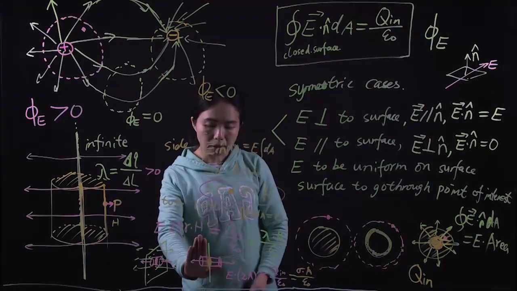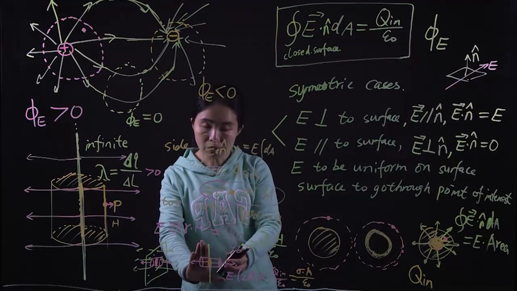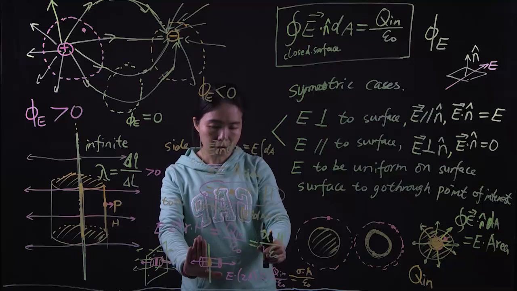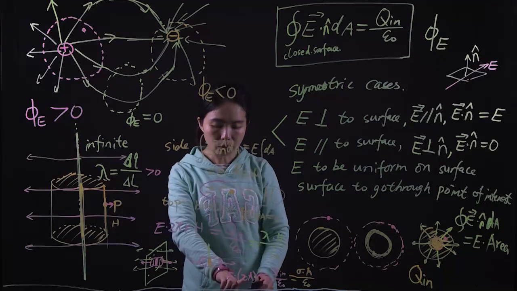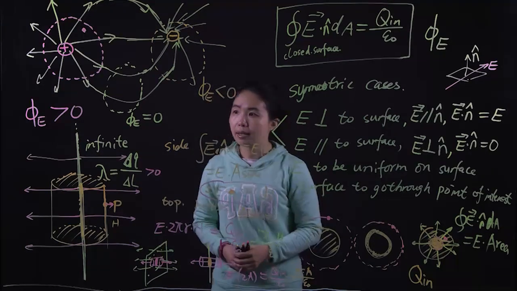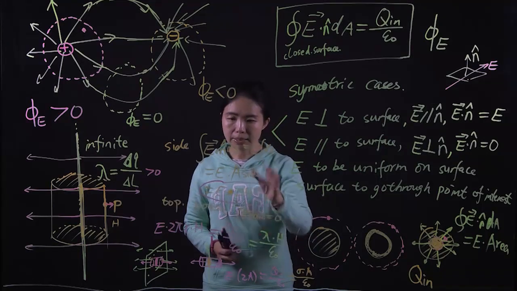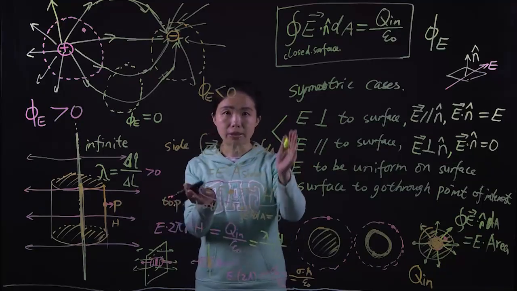If for some reason the E field is only in one direction, like on the surface of a metal, or for a parallel-plate capacitor with two parallel plates where outside there's no E field, then you do not have 2A, you only have 1A. So this summarizes the important concepts and some examples of Gauss's law. And that's the end of this video.